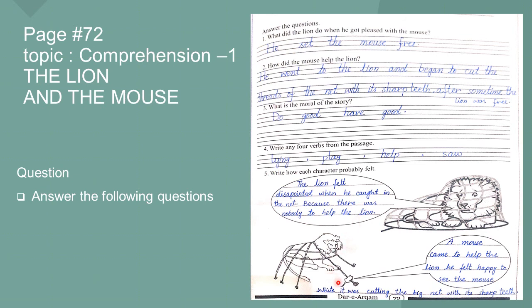Now here's the mouse cutting the net. A mouse came to help the lion. He felt happy to see the mouse while it was cutting the big net with its sharp teeth. This is how in both pictures the lion felt.